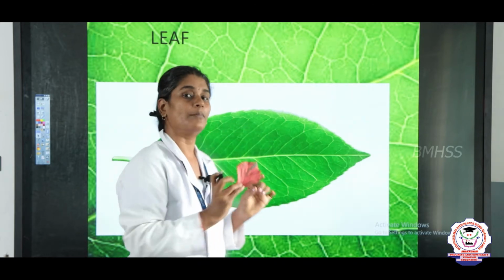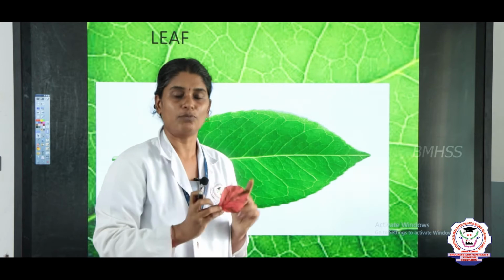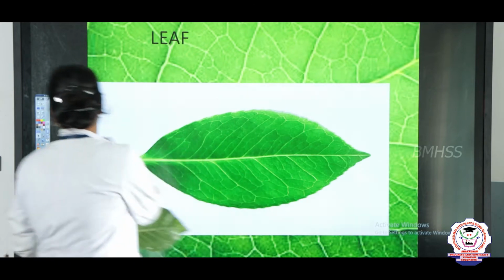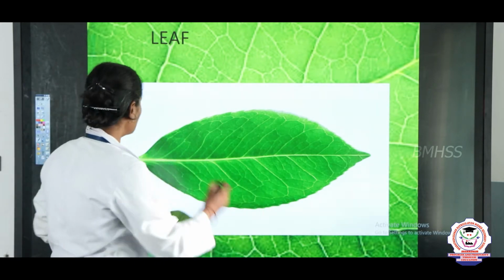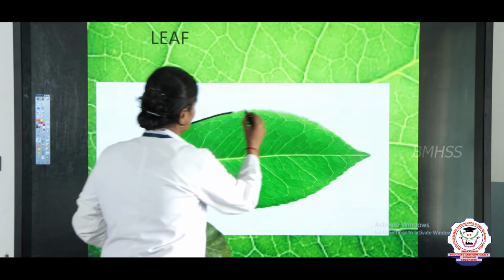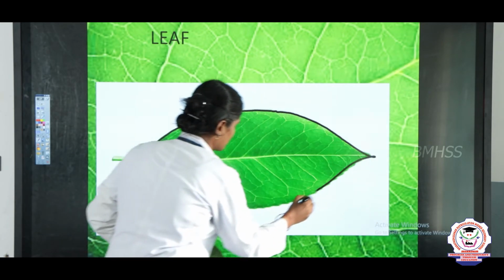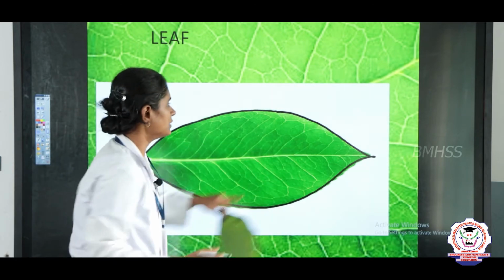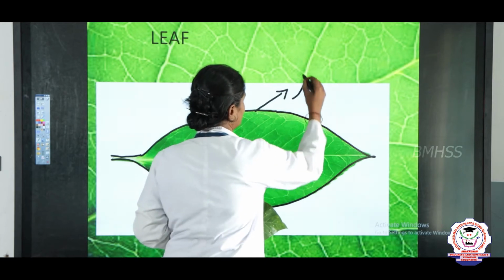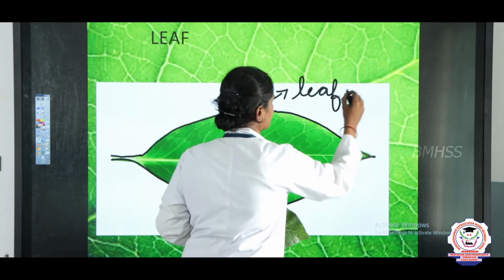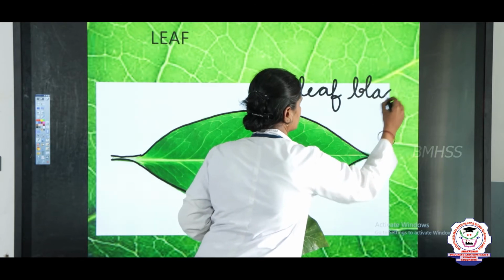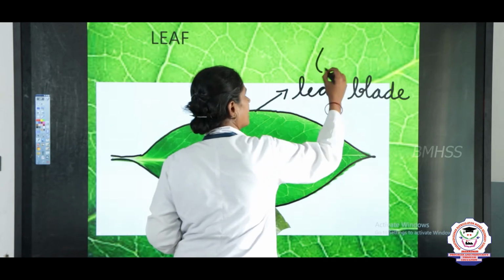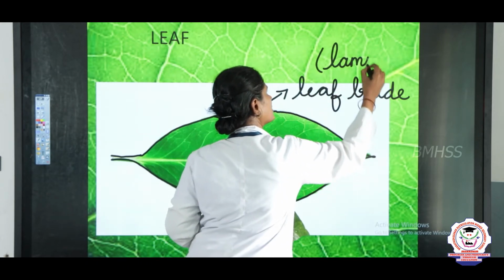Now let us see about the leaf in detail. What is the structure of the leaf? You can see this is a leaf, right. Let us see the parts of a leaf. This part is called the leaf blade. This leaf blade is also called lamina, L-A-M-I-N-A.